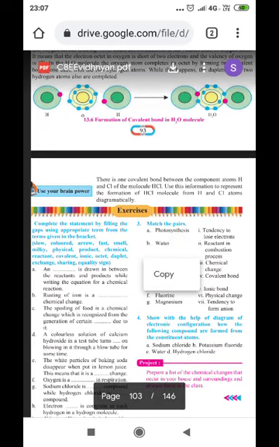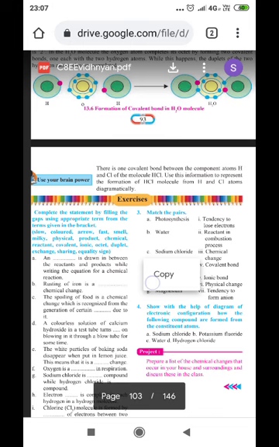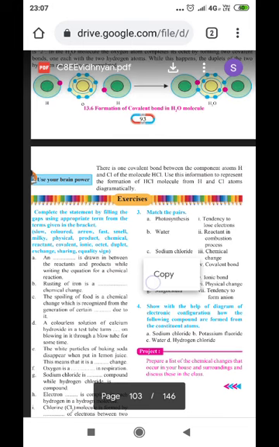There is one covalent bond between the component atoms hydrogen and chlorine, and the molecule HCl is formed. Use this information to represent the formation of the HCl molecule from H and Cl atoms diagrammatically.